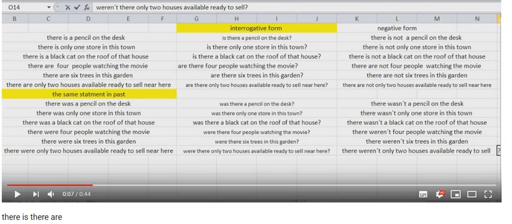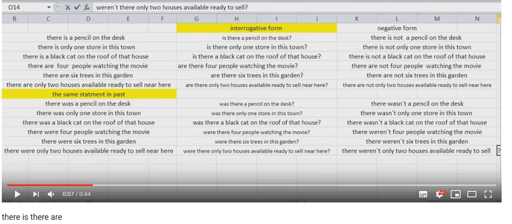Interrogative form. Is there a pencil on the desk? Is there only one store in this town? Is there a black cat on the roof of that house? Are there 4 people watching the movie? Are there 6 trees in this garden? Are there only 2 houses available ready to sell near here?